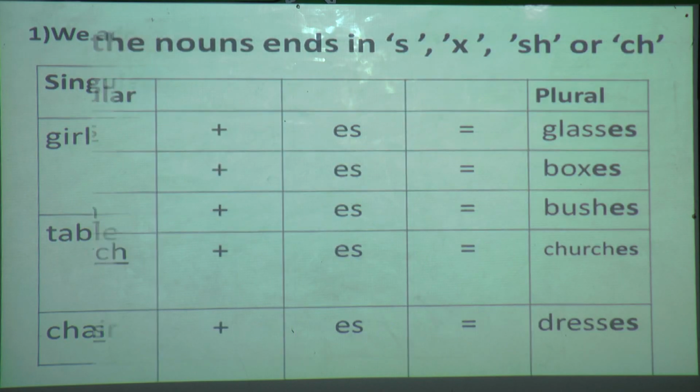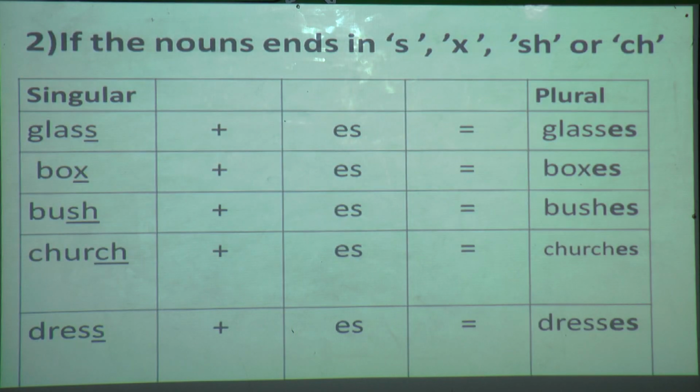Now the next thing. What can you see over here? Next, if the nouns end in s, x, sh or ch. Again I will repeat, students.